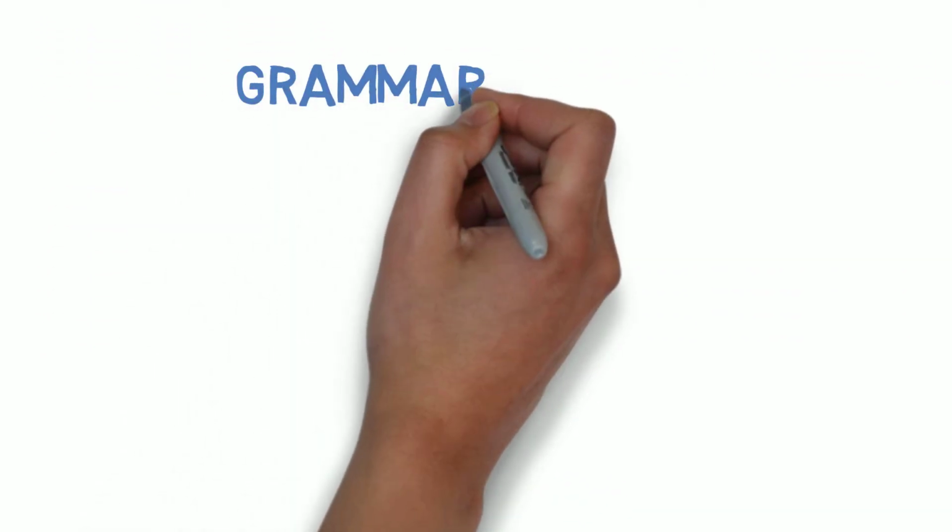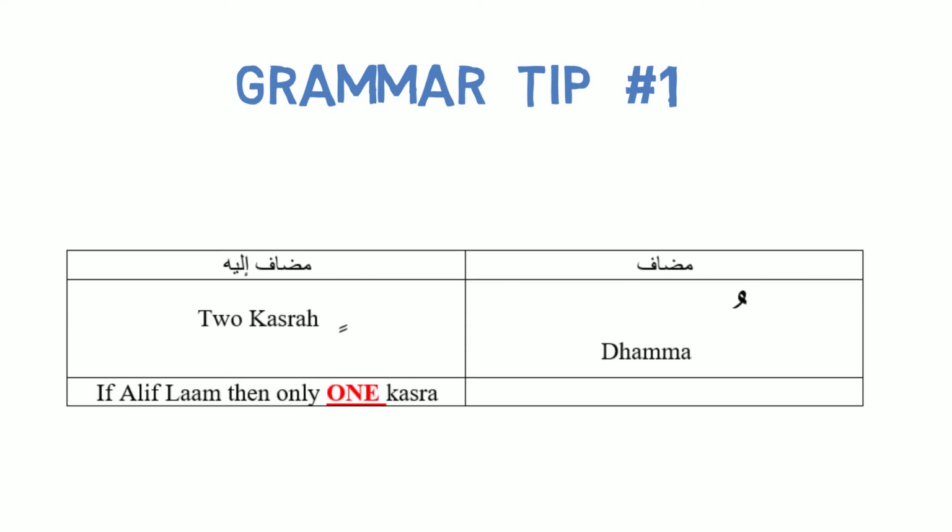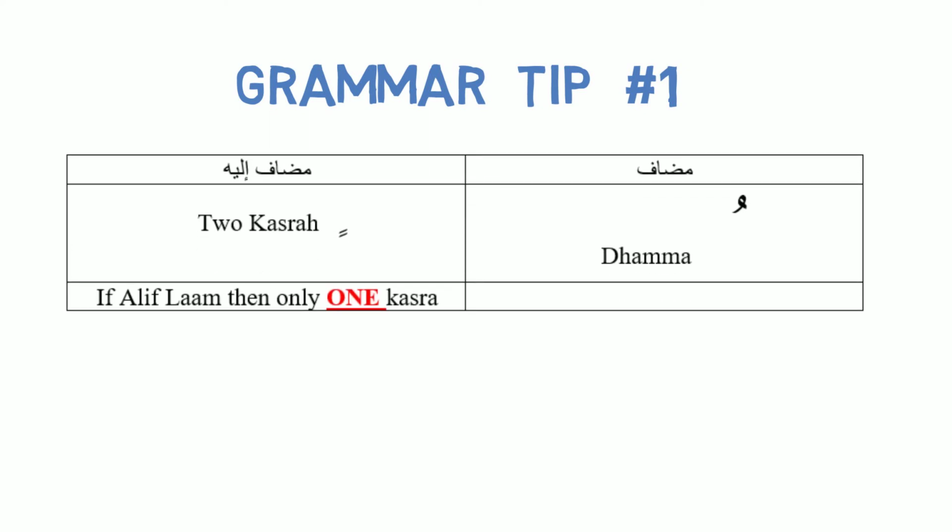The final grammar tip that I will share here is that if you've understood a mudaf and mudaf ilay, you know the mudaf has a dhamma and the mudaf ilay has two kasra. If, however, the mudaf ilay is not a common noun, but has an alif lam because it is a proper noun or it is ma'rifah, then you have to refer to what you learnt in lesson number 1.